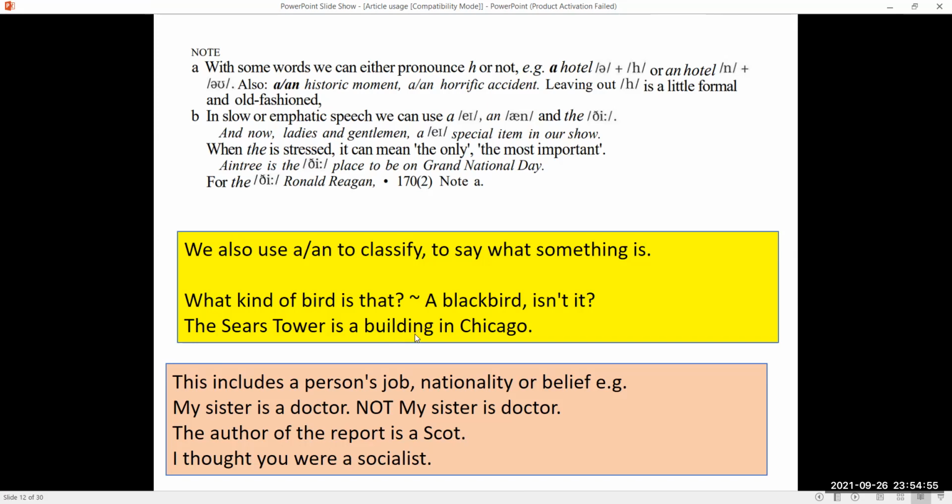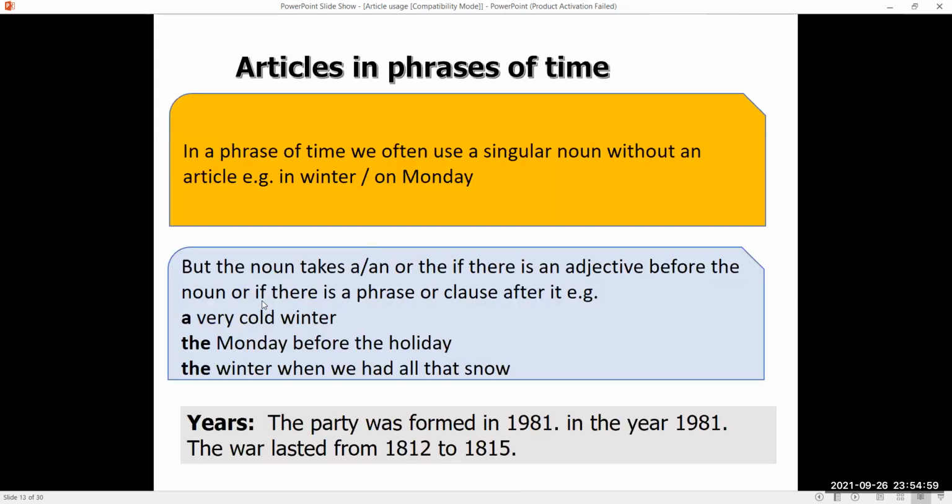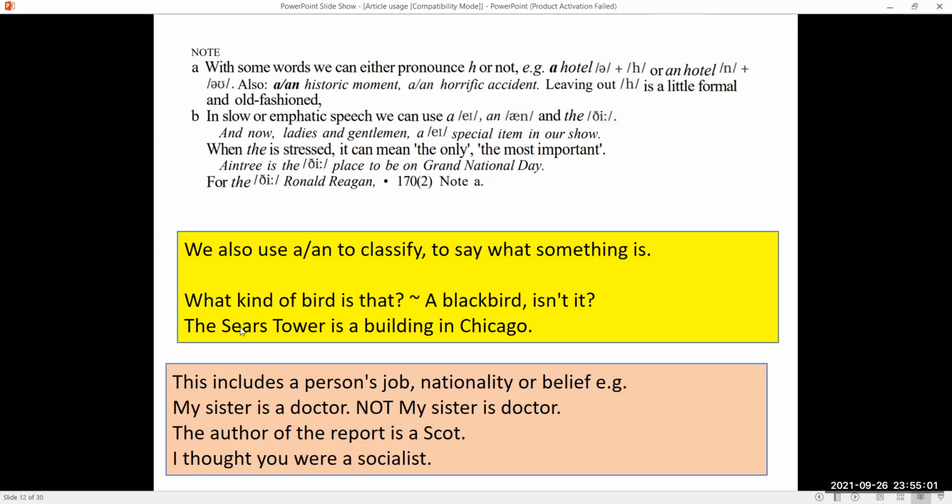The Sears Tower is a building in Chicago. The Sears, we are talking about a special building. This includes a person's job, nationality, or belief. For example, my sister is a doctor, not my sister is doctor. The author of the report is Scott. I thought you were a socialist.